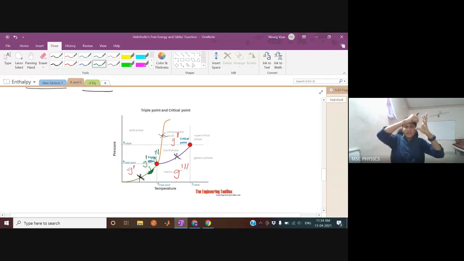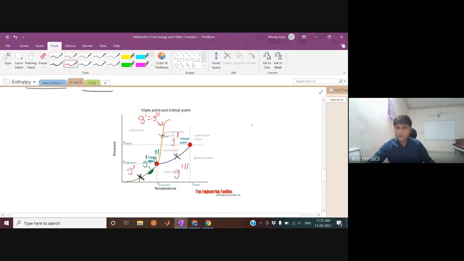Why? Because you are changing the phase from one phase to the final phase at constant pressure and constant temperature, because you are doing that in the room environment, ambient environment. So in the process of sublimation, G prime is equal to G triple prime. In the process of fusion or melting, on this curve, G prime is going to be G double prime, because the molar Gibbs function of solid is going to be equal to molar Gibbs function of liquid, because both of those phases are going to coexist.